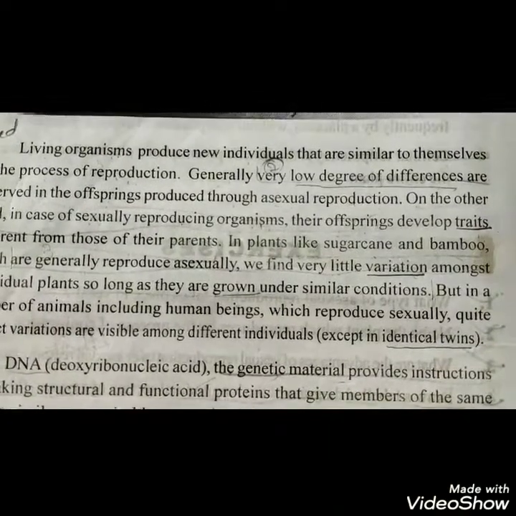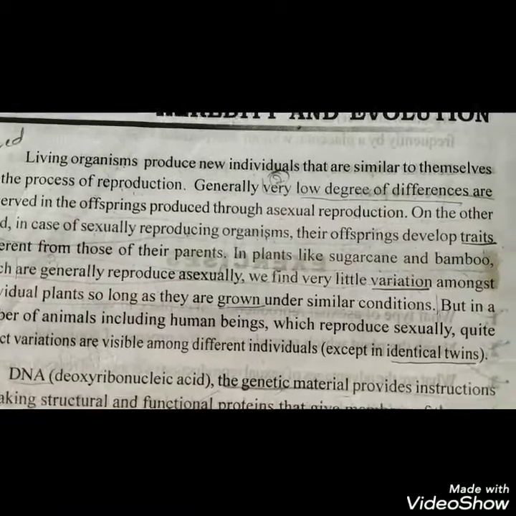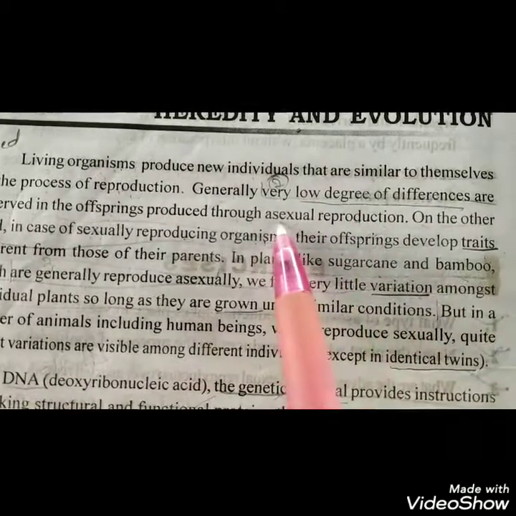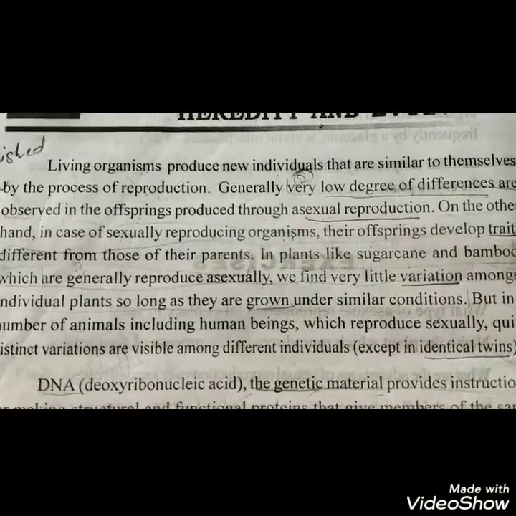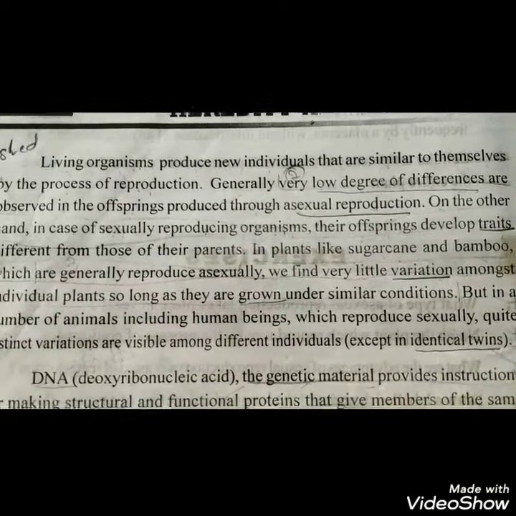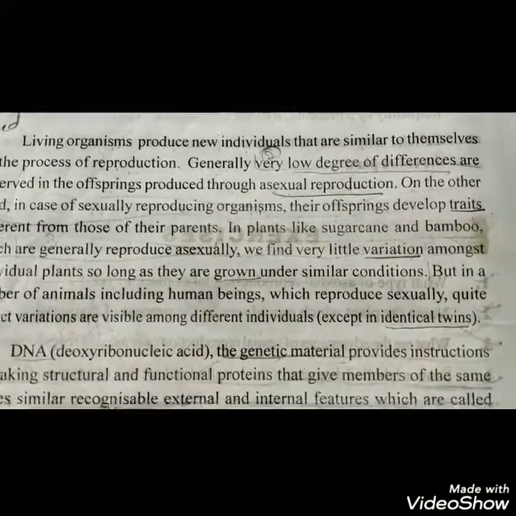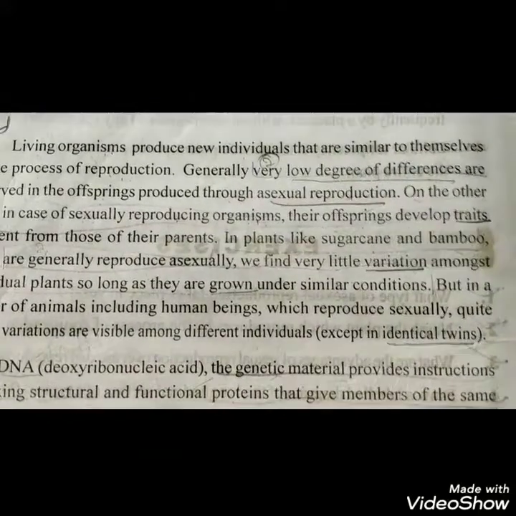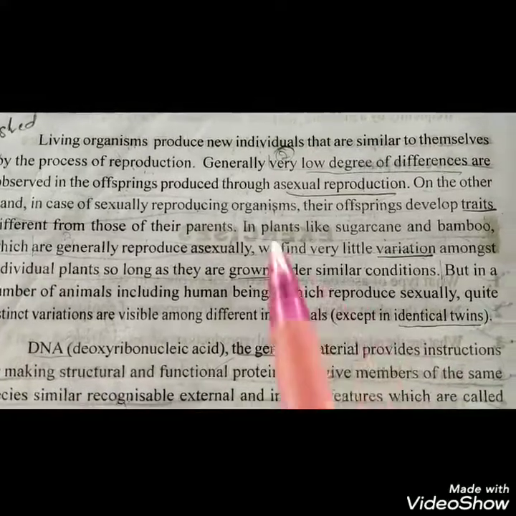But in case of sexually reproducing organisms, the offspring have distinguished characters different from those of their parents.